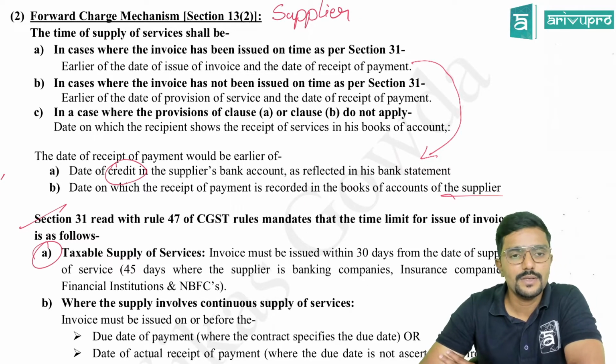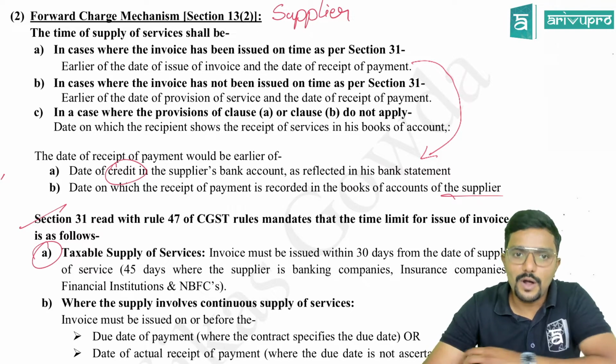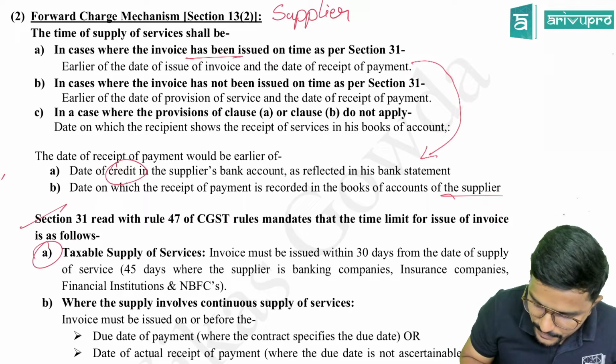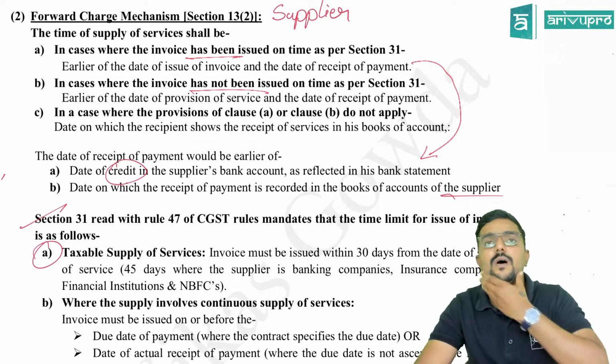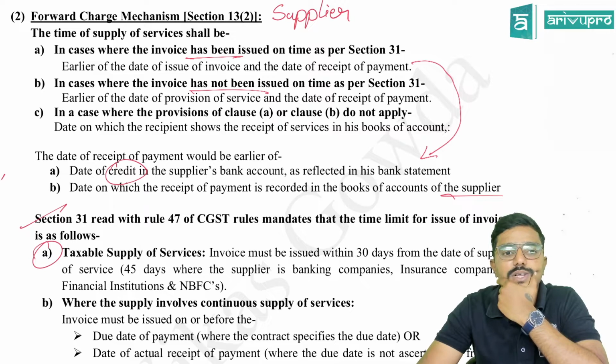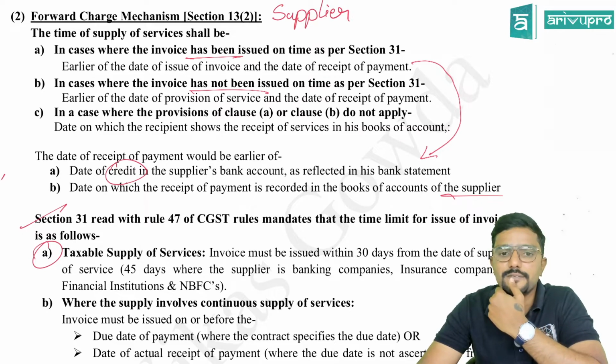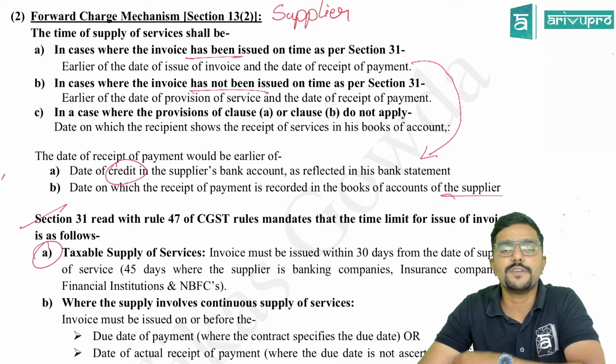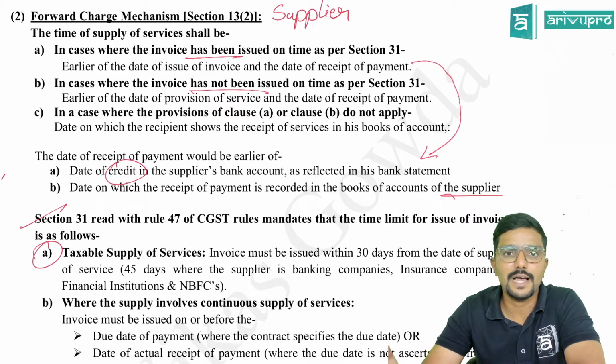Clause B. In case where the invoice has not been issued. So here it has been issued, here not been issued. On time as per section 31, the earlier of the date of provision of service and the date of receipt of payment, whichever is earlier.